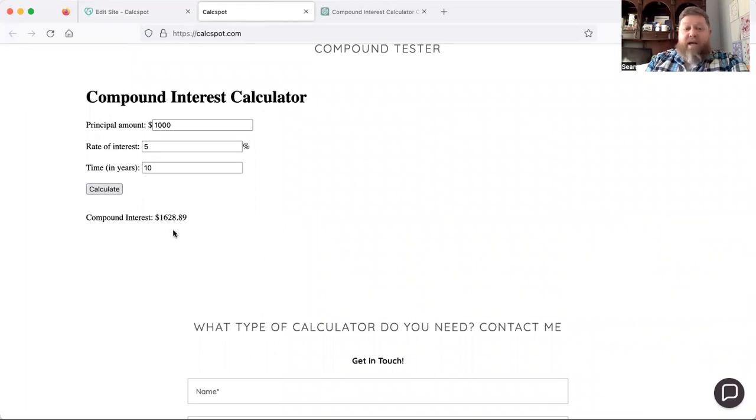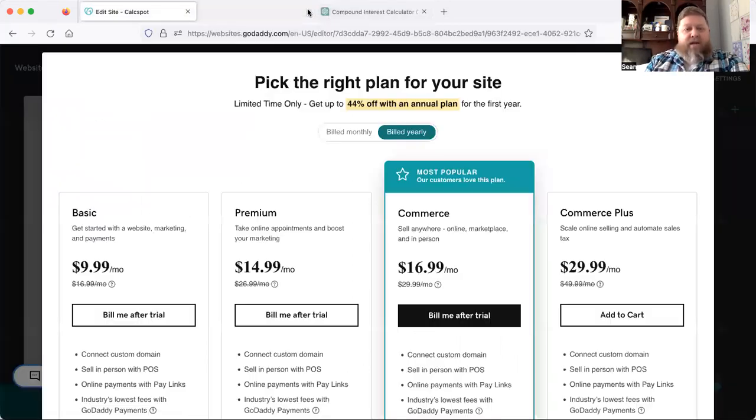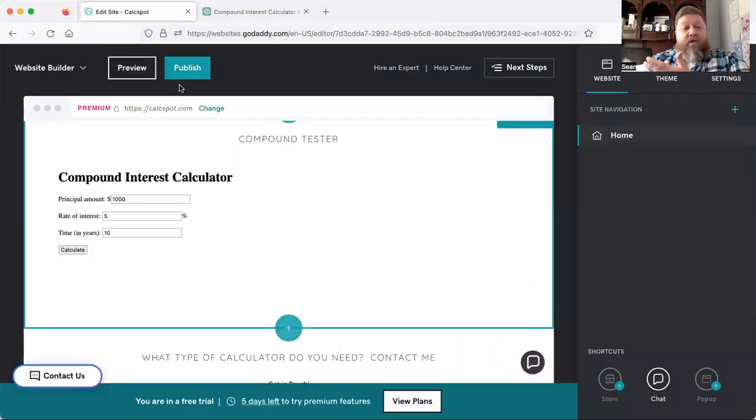Cool. So really basic. I can get my compound interest calculator that has my principal amount, my rate of interest, and how long. And this will be my compound interest. But you know what? I realize this might be too basic to really make people want to use it. So it's giving me an idea here. What is the thing that I'm missing? And it sort of clicks with me a little bit.